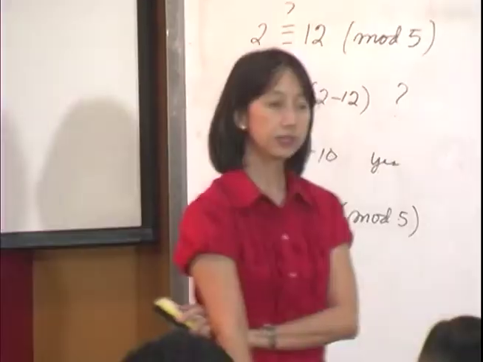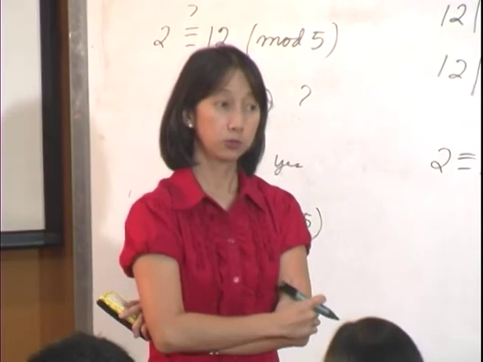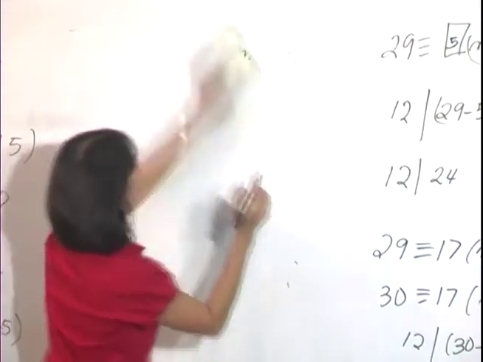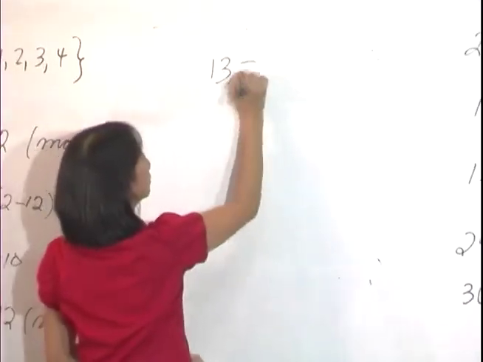Okay. How about 13? Is 13 congruent to 2 modulo 5? No. How do you know? Let's check.